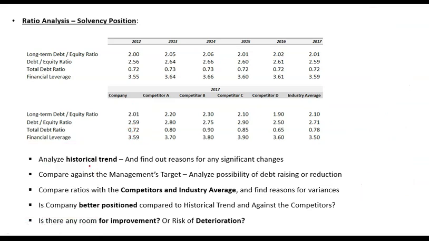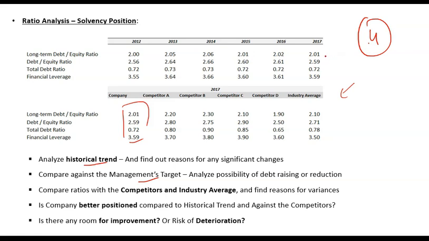So you will analyze the historical trend. Then you will do cross-sectional analysis and compare with competitors. And you should also compare these ratios with the management's target. Management would have a certain target for the capital ratio. So let's say management's target for financial leverage is 4. That means management wants to increase leverage or take more loans in order to reach that target. Until management has reached that target, it will continue to take loans.